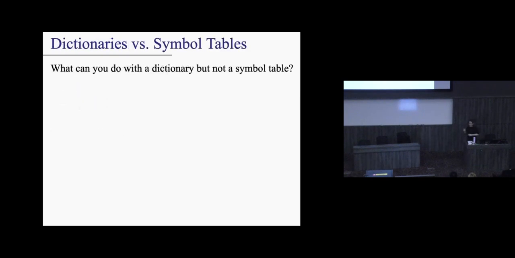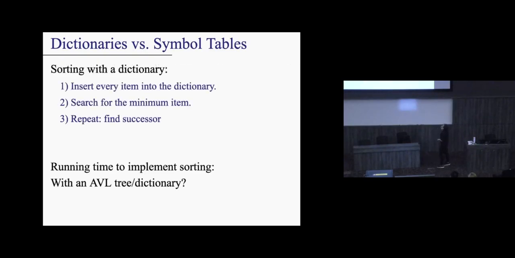Okay, so one other thing you might ask is the difference between a dictionary and a symbol table, right? Let's try sorting with the dictionary. When I say dictionary here, think of this as an AVL tree. One way of sorting, instead of quicksort or merge sort, is to just use a tree. Very simply insert all of the items into the tree, look for the minimum item, output it, remove it, find the successor, or whatever along those lines, right? So let's say that we just use an AVL tree to implement this sorting.